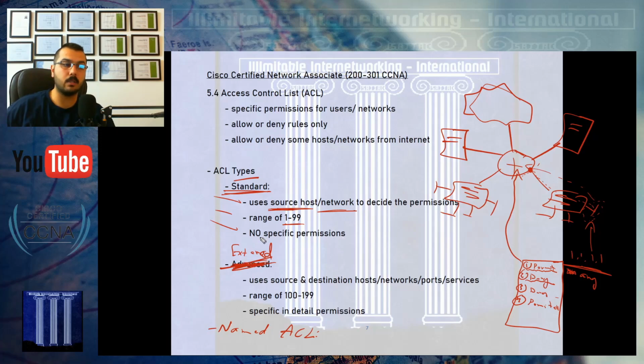For the extended one, you can imagine the big flexibility that we will obtain here, because you can use source and destination hosts, source and destination networks, source and destination ports, source and destination services.